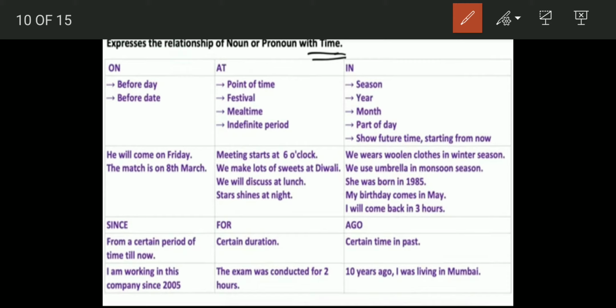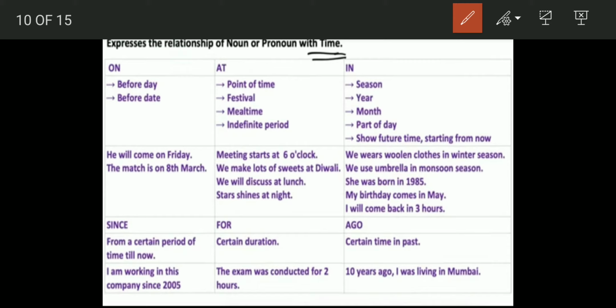Then in. For seasons we use in: in winter season, in summer season, in monsoon. For years: in 1885, in 1996, in 2020. Then we also talk about months: in May, in June. We do not say at May, at June. Do we say that? No, we say in May, in June, in November. Then when we are talking about time also, I'll come back in 3 hours. So we are telling the time within which we will come, in 3 hours.